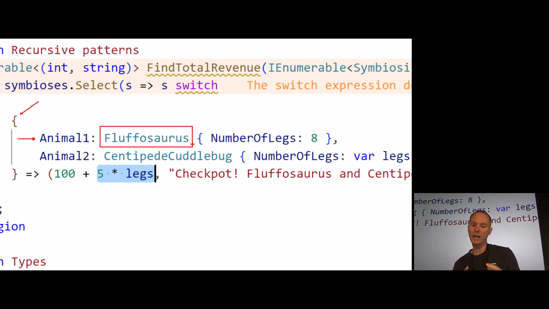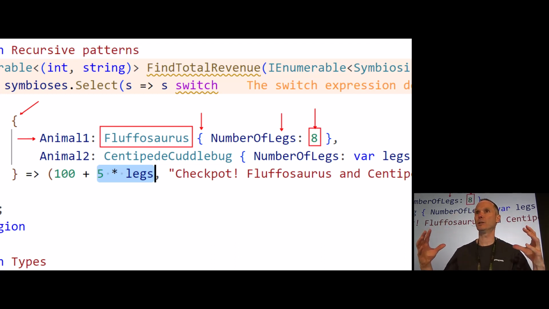So here we are going into the animal 1 and doing a type check on the Fluffosaurus, and now comes the next recursive pattern, again indicated by the curly brace here, and here we are checking a property. We could call it a property pattern, and inside the property we check here for a constant. But you can use anything here, don't get me wrong. This is just a pattern. You can use another type pattern here.